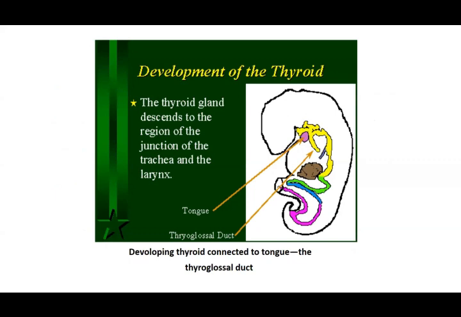If you see in this, anteriorly is the tongue, and on the sides is this thyroglossal duct, which is coming downwards. This is going to reach the level of the neck at the thyroid cartilage, and this is going to then divide into two lobes, median and lateral, and the isthmus. The thyroid descends to the junction of the trachea and the larynx. From the thyroid primordium you develop a thyroglossal duct, because above it is related to the tongue, and below it is related to the thyroid. So that is why this is called the thyroglossal duct.